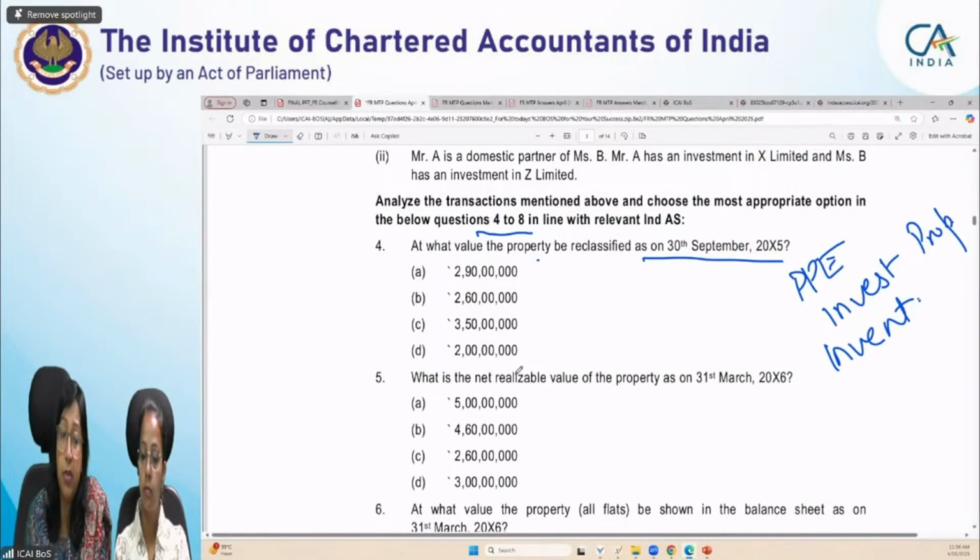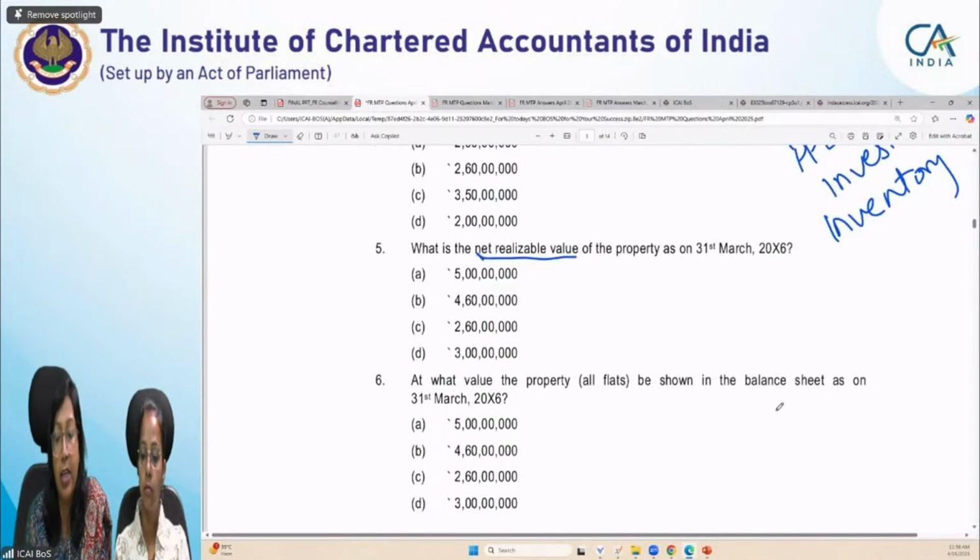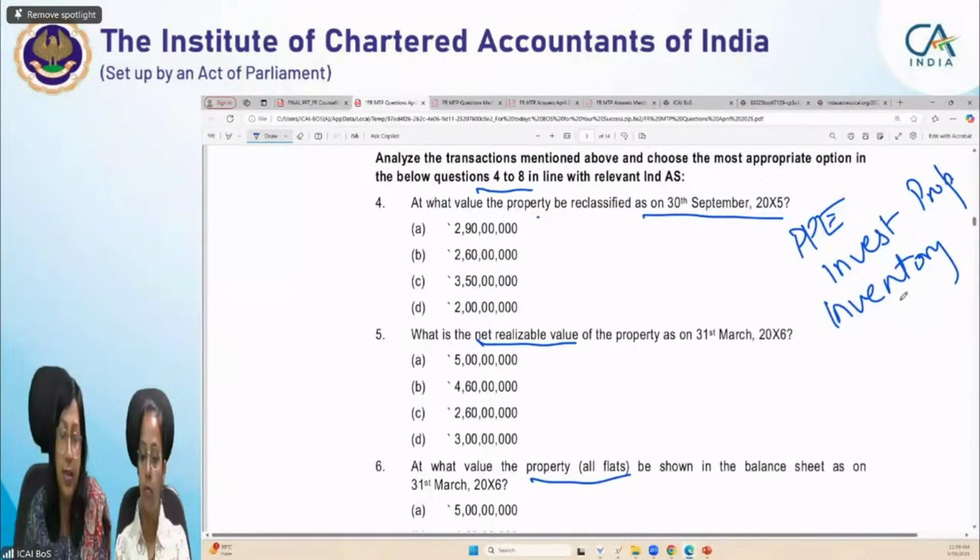So net realizable value, this concept is used in Ind AS 2 inventory. So this also connects, that the Ind AS inventory concept is coming here too. Okay. At what value will the property, all flats, be shown in the balance sheet as on this date? So again we are talking about property, so it will be either PPE or investment property. Let's see the scenario to understand it.